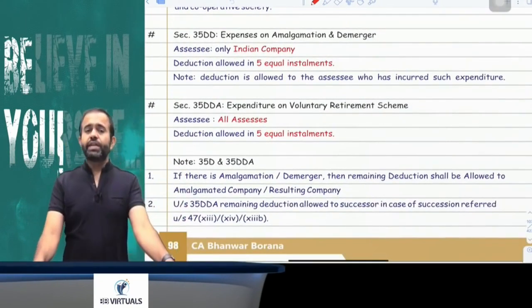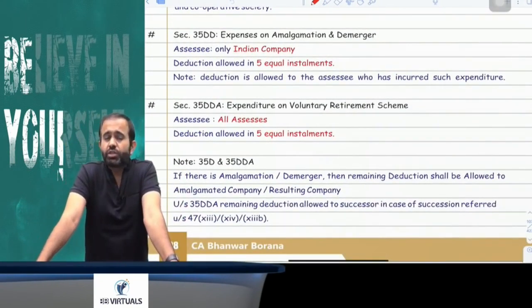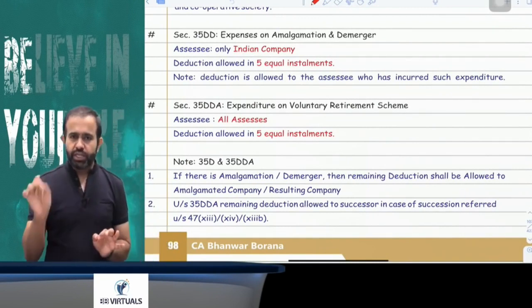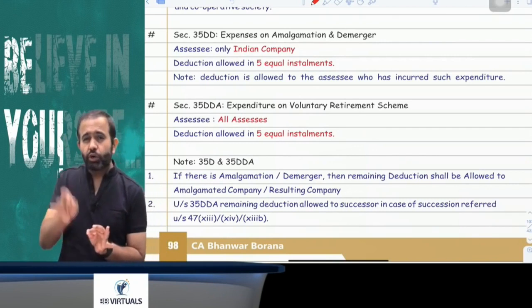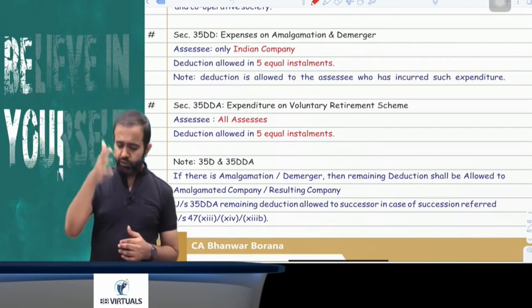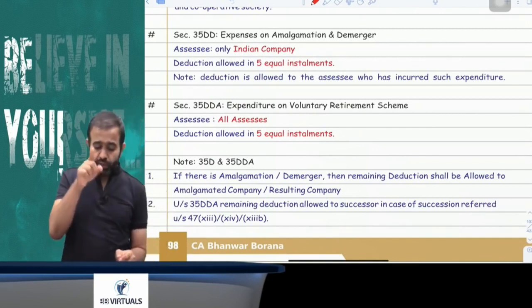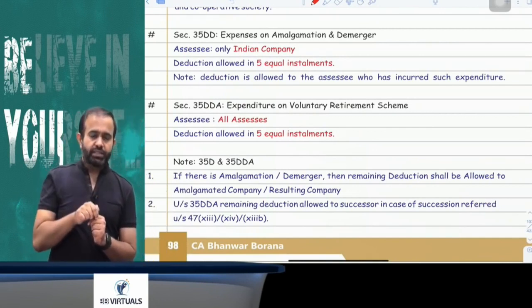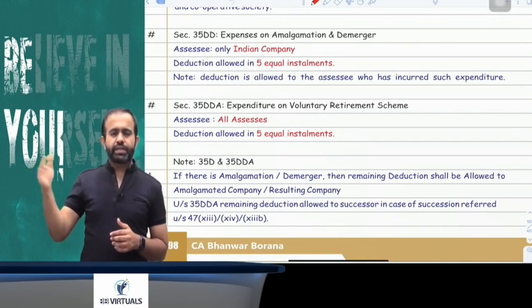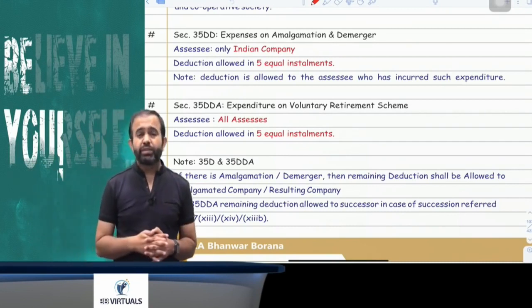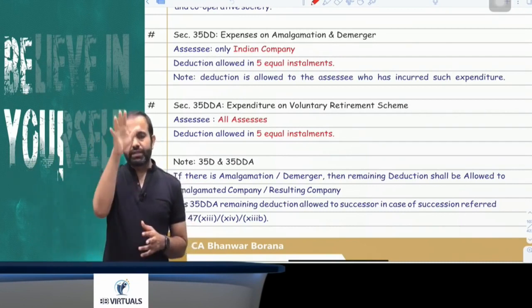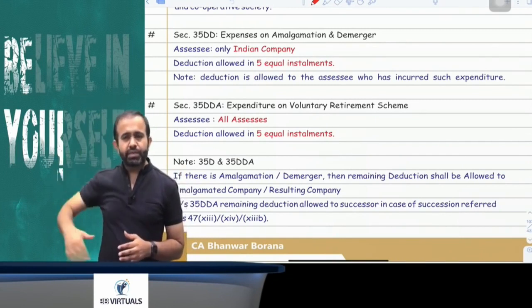Now section 35DD says that if there is any expenditure on amalgamation and demerger, then you can claim the deduction in 5 equal installments, but this deduction is allowed only to the Indian company. This deduction is allowed to the assessee who incurred the expenditure. Suppose the amalgamated company incurred it, then the deduction is allowed to the amalgamated company in 5 equal installments. Resulting company, then resulting company. Demerged company, then demerged company.